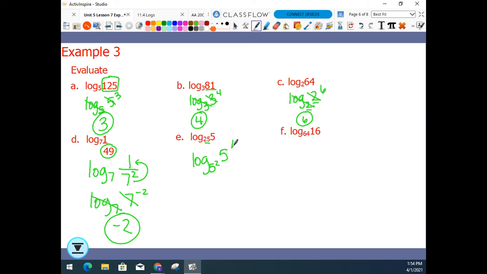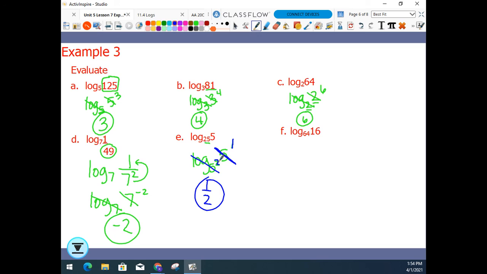And I'm going to say 5 is just 5 to the first, because any number without an exponent is just to the first power. Then my log base 5s cancel, and watch this carefully. I'm now left with 1 over 2. 1/2 is my final answer. I'm left with the 1 over 2 because it's just the 5s that cancel.